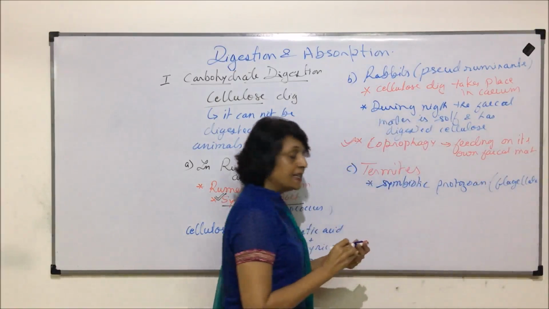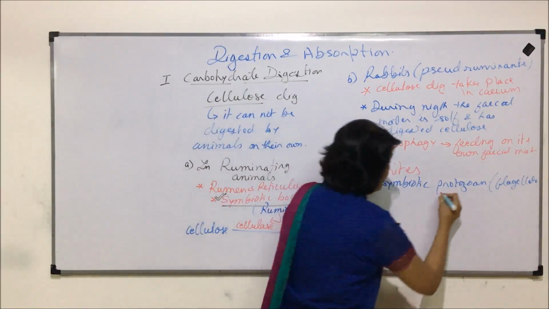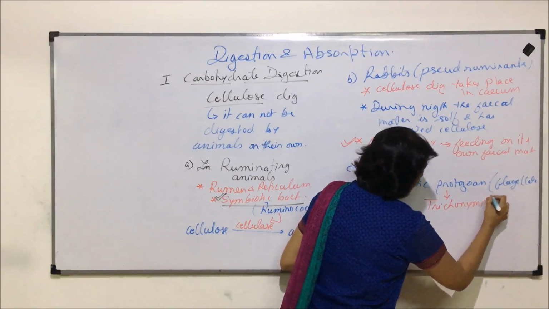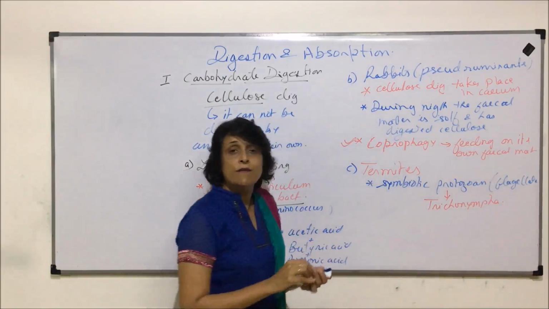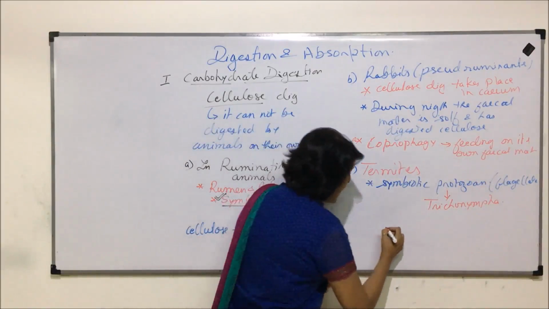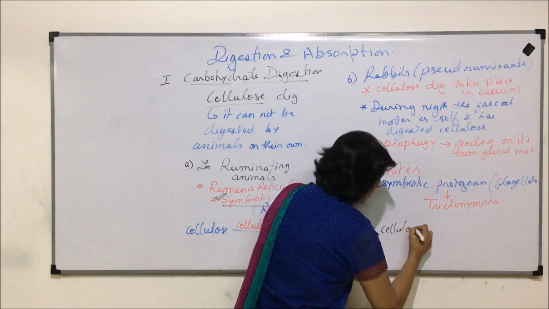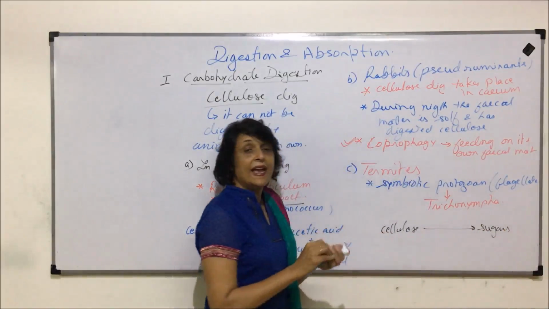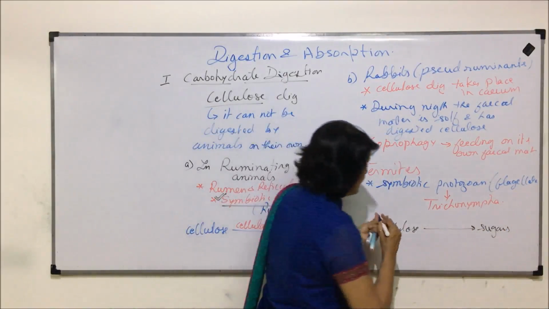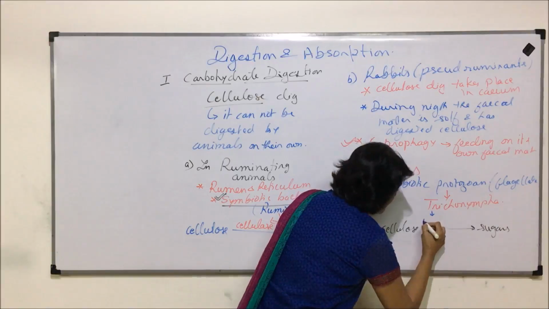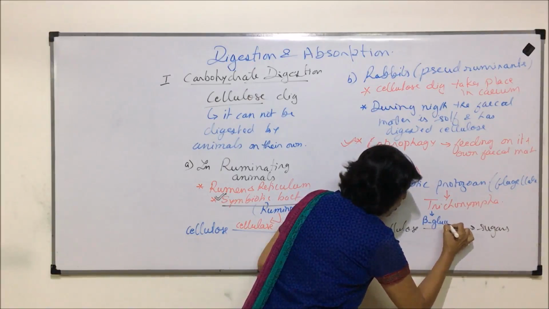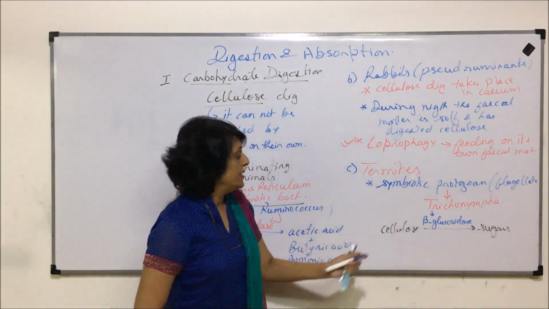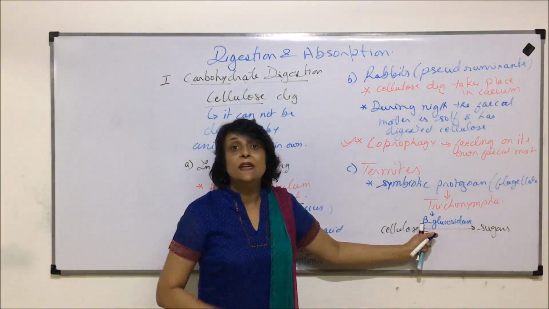Its name is trichonympha. With the help of trichonympha, these termites are able to break down cellulose into simple sugars. And the enzyme which is produced by this trichonympha is beta-glucosidase. That means this enzyme is able to break down the beta bonds.